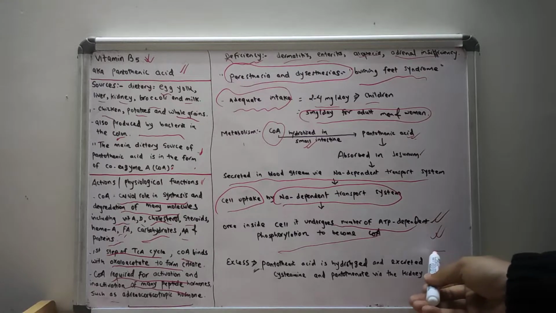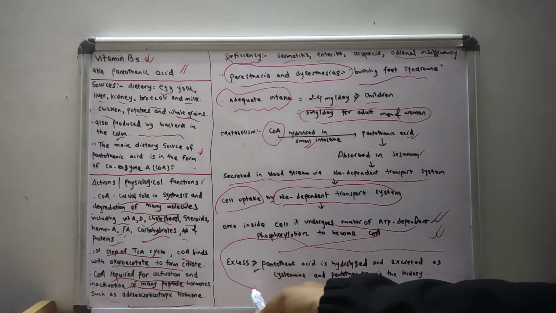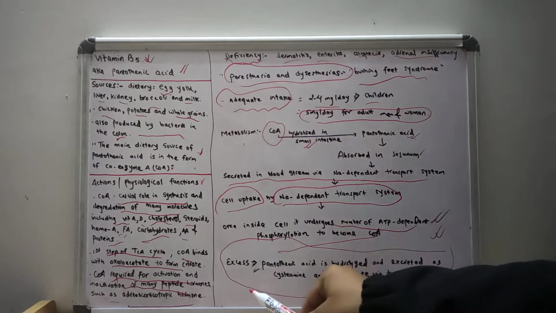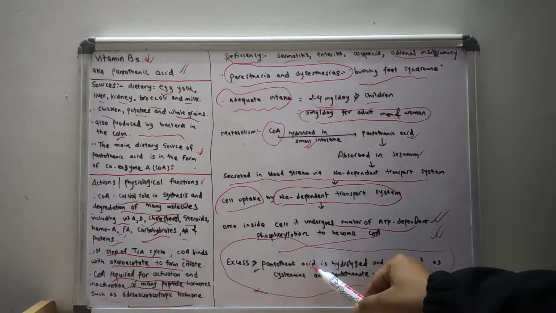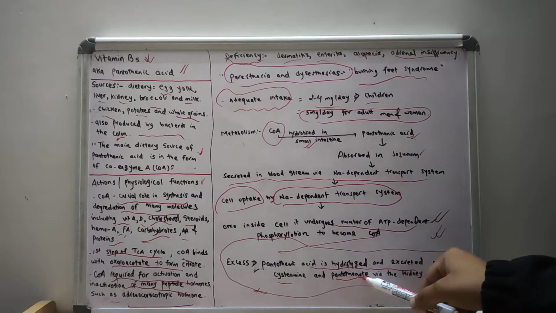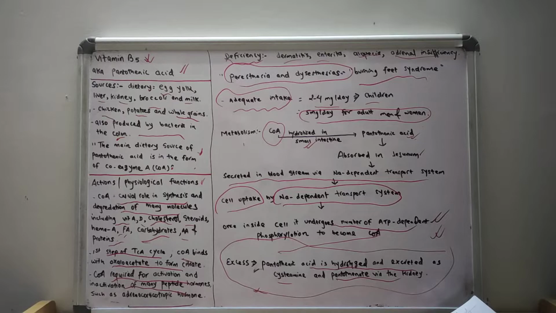Generally there is no excess of vitamin B5, because pantothenic acid is hydrolyzed and excreted as cysteamine and pantothenate in the kidney.